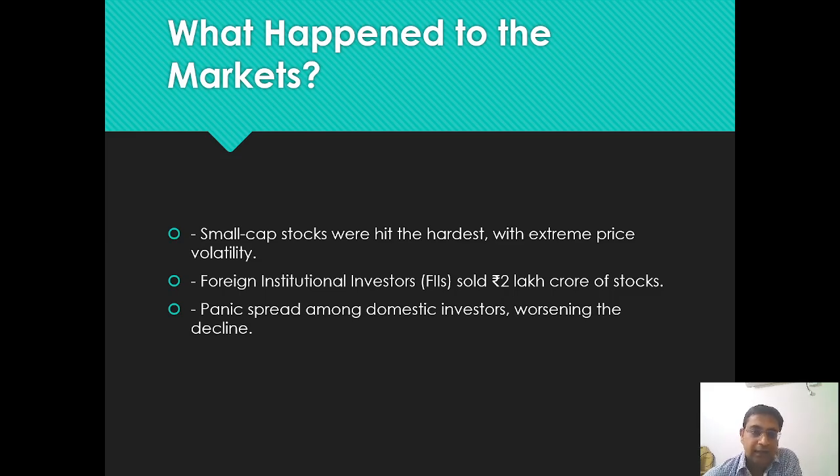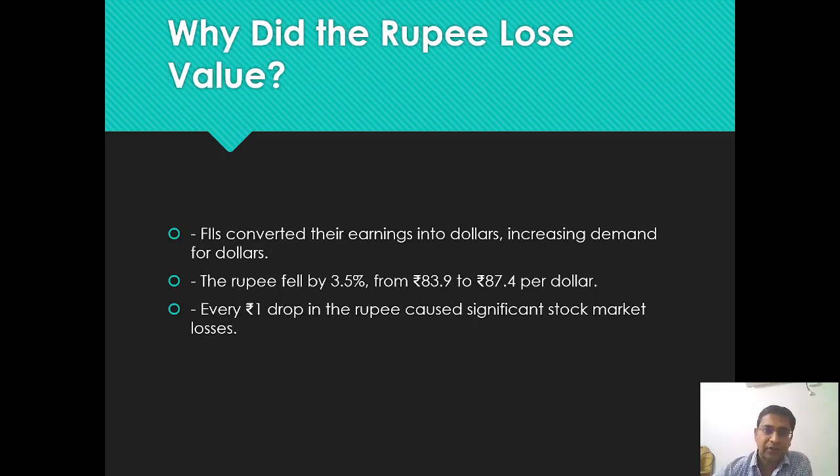The second reason is that foreign institutional investors sold about 2 lakh crore of stocks. Because of this, panic spread among domestic investors, which is market sentiment, and because of that there was a sudden drop in the stock market.